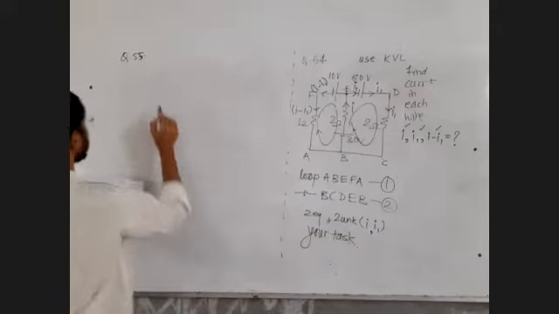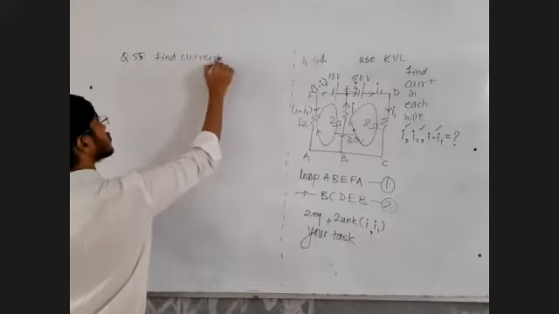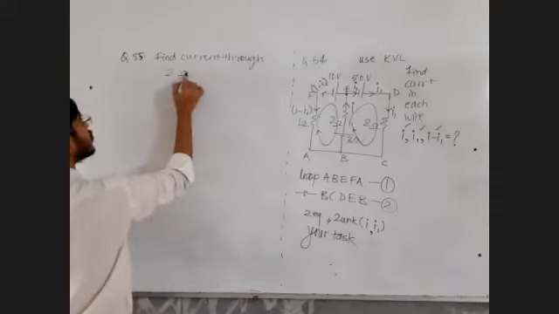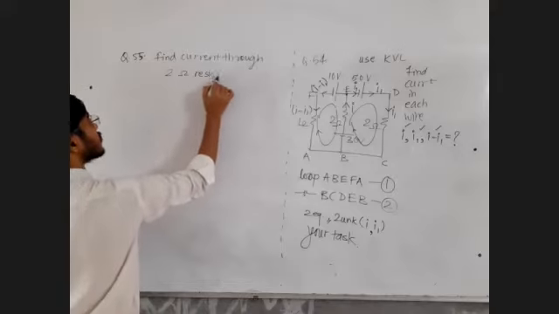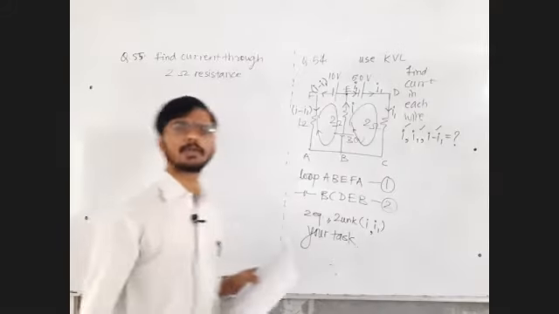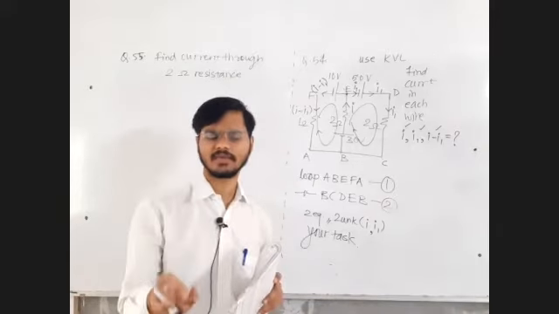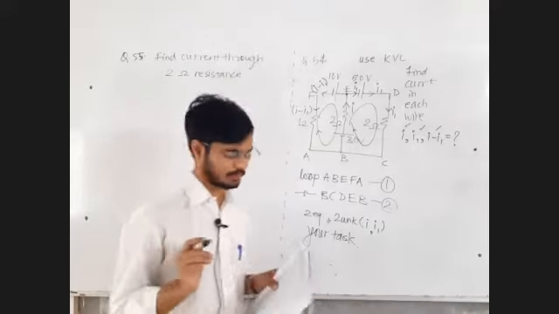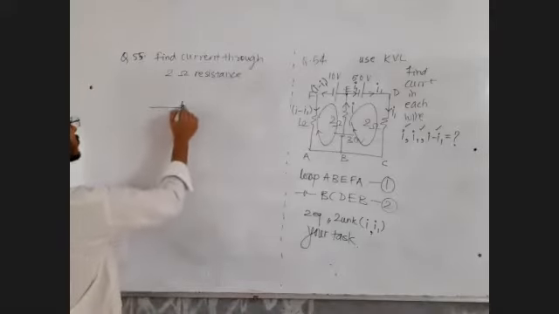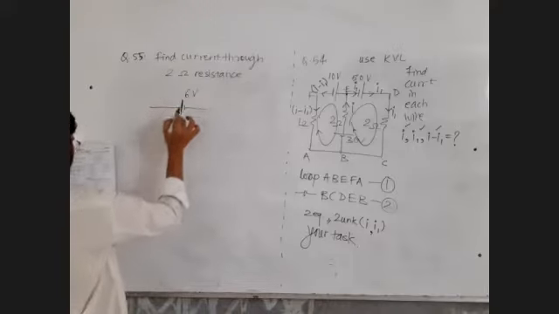Find current through 2 ohm resistance. Now to solve such problems, there are two ways. You can simplify the circuit by using series parallel connections of the resistance, or the second way is use Kirchhoff's current law and voltage law. Both ways we have already covered. It's a repeated question, so that will give you more practice to similar kind of questions.